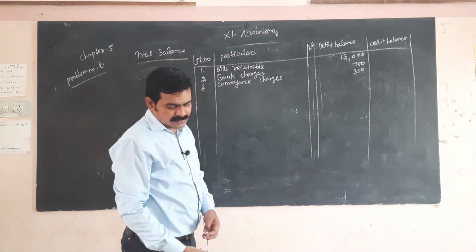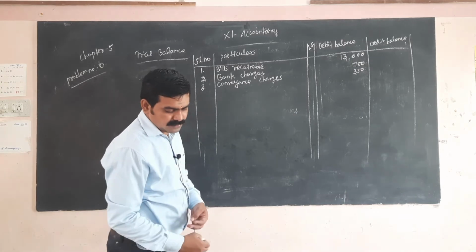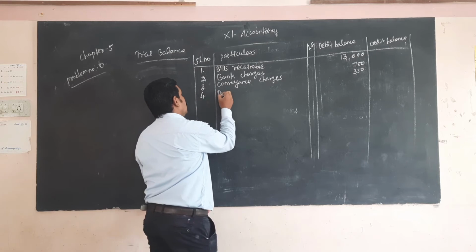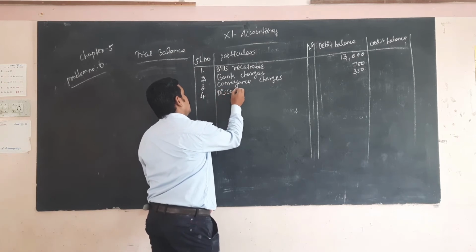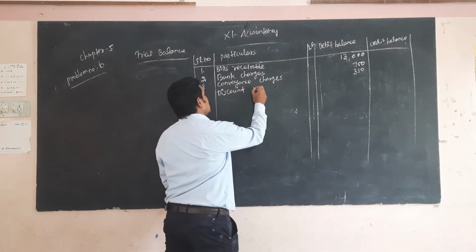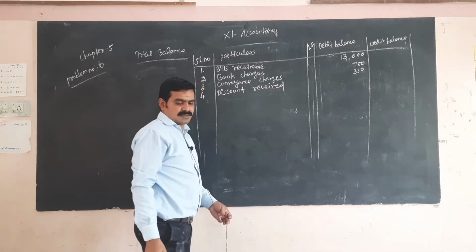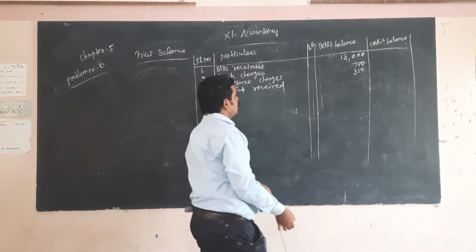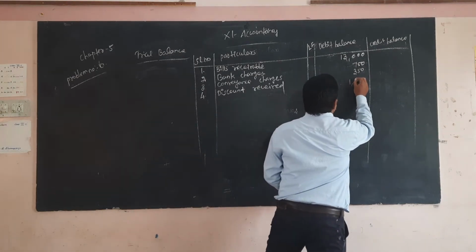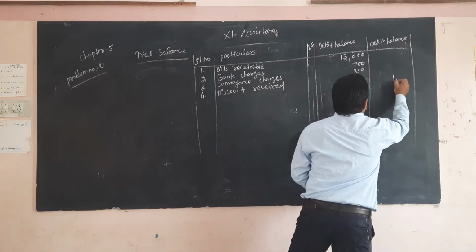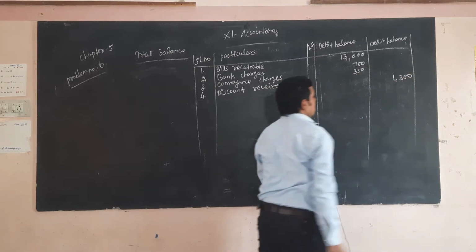Okay, next, discount received, one of the income, so 1,300. It's an income here, 1,300.